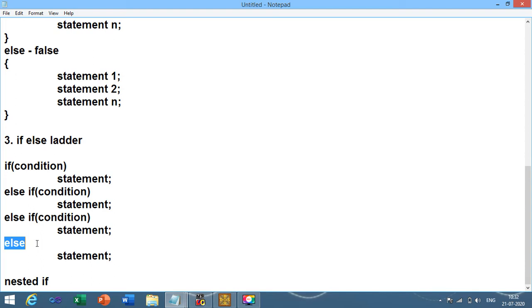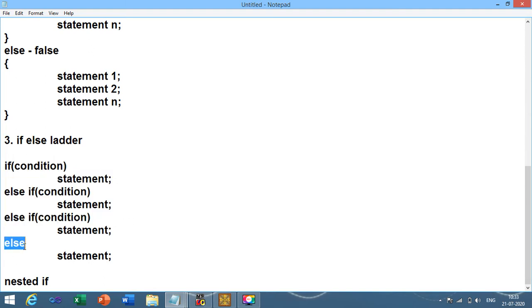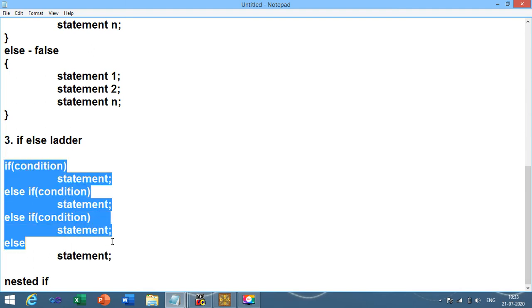You need to write at least one else in that, and if the preceding else if conditions are not true, in such case it will automatically execute the else statement. So this syntax is related to the if else ladder.